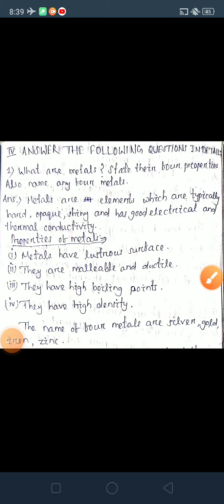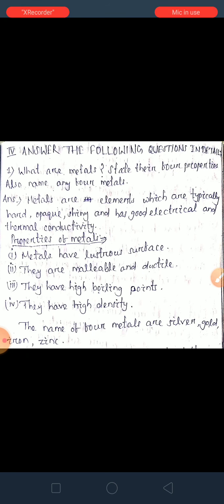Hello students, today we are going to discuss page number 35, part 4. Answer the following questions in detail. We have to write the answers of the given questions in detail. So first one,